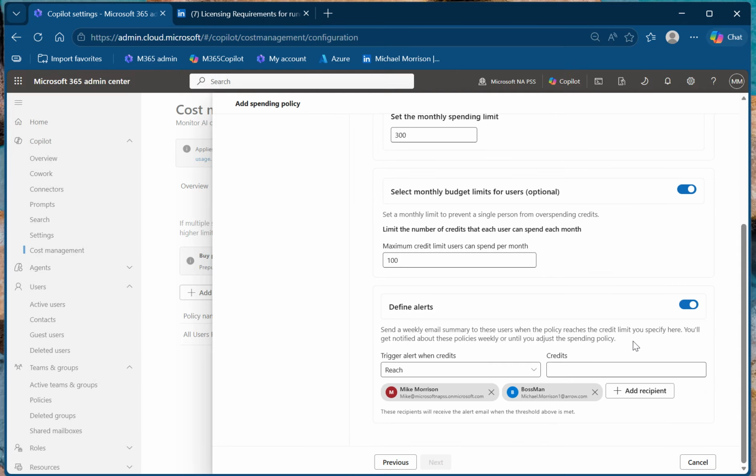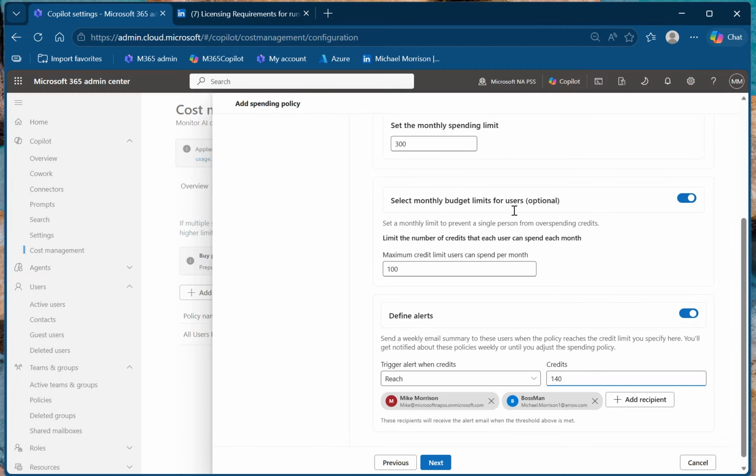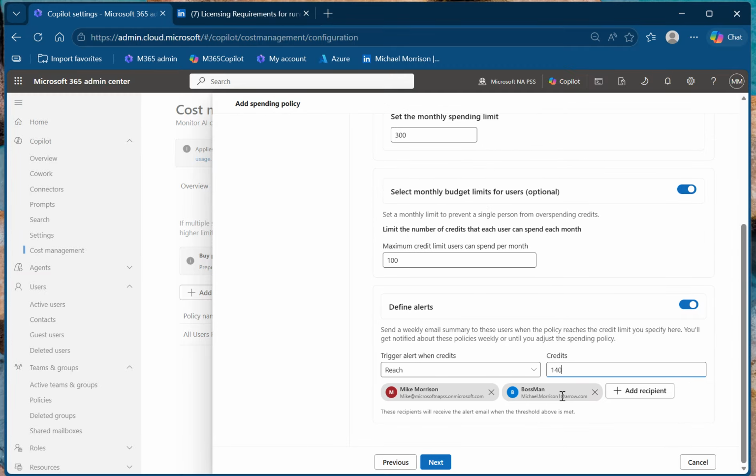And then we're going to set triggers for when the credits start approaching a certain amount, and I don't know what the definition of that is. Approaching, is it getting to 75% of the target, or is it getting to, let's set it for 140 because I know I'm at 131, or is it getting 10% away from the target? I don't know. So I'm just going to go for now. I'm going to say when they actually hit 140 out of the total, I want to be notified, right?